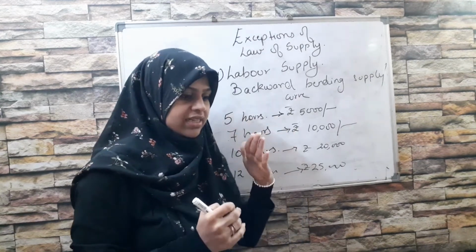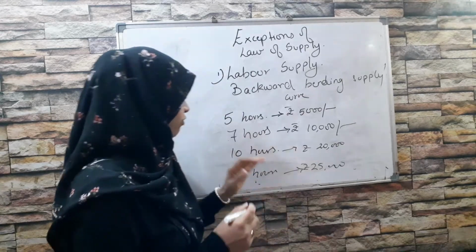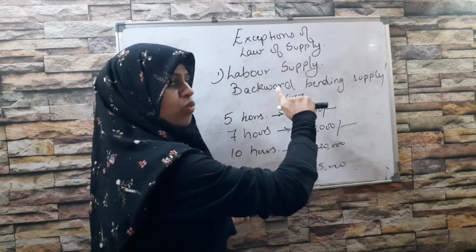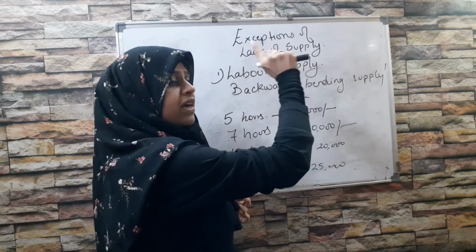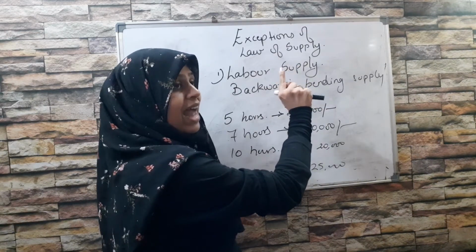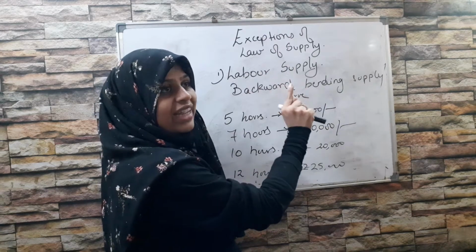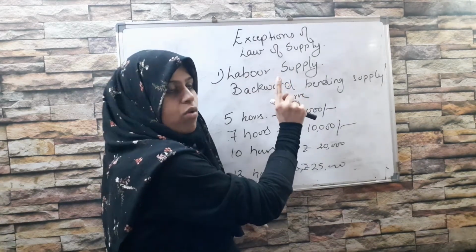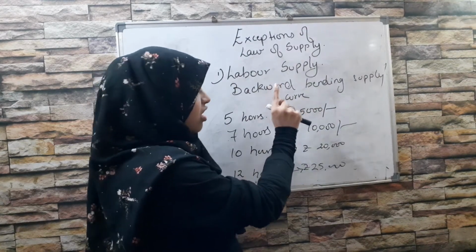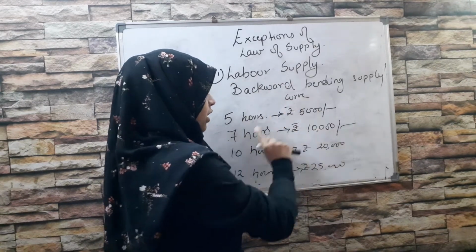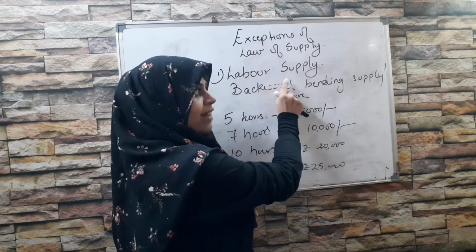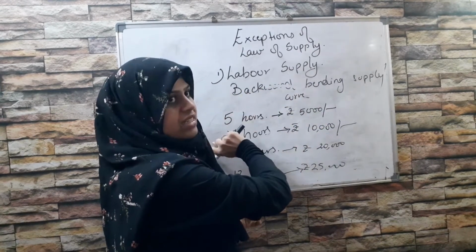So when you see the supply curve is moving upward from 5 hours to 7 hours to 10 hours to 12 hours, the hours were increasing, but a point came where the laborer felt that he is satisfied with the income that he has, and now he is not going to work for any extra hour. In fact, he might tell the boss, I'm not working for 12 hours, boss, please, I want to work only for 10 hours. So here the curve which was going up, the upward movement, now turned backward, and there is a backward move in the supply curve.